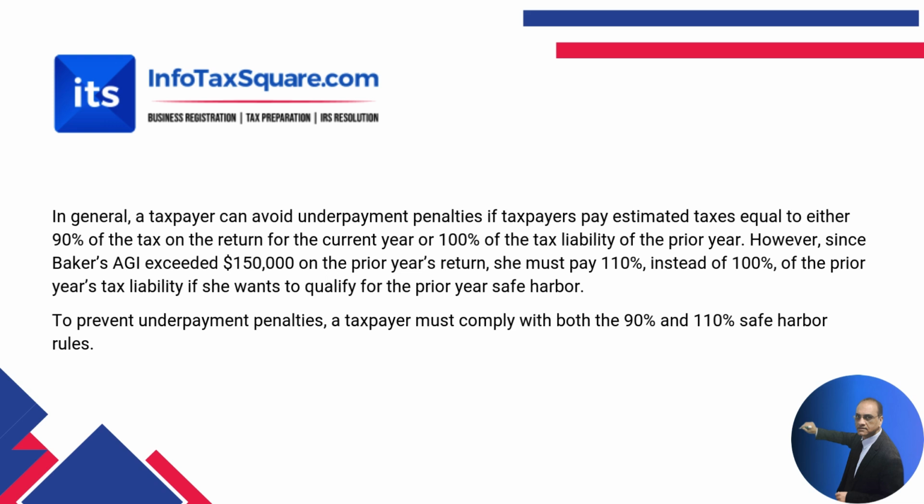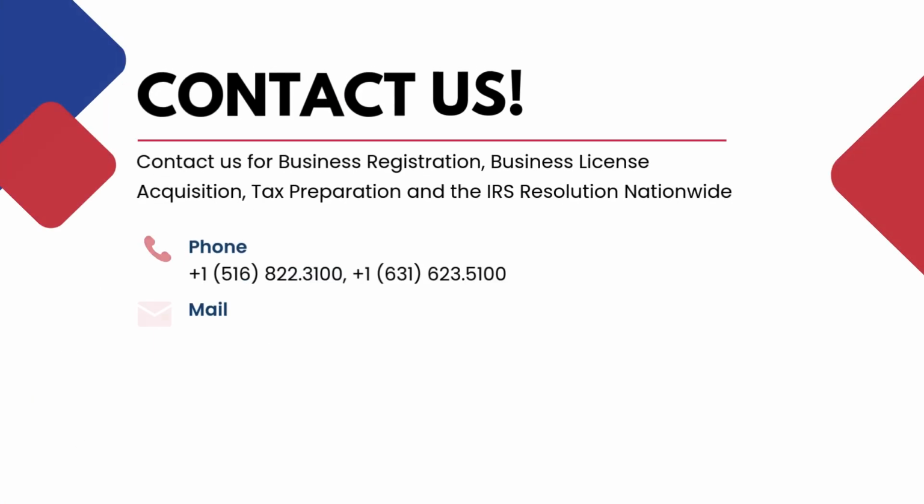Let me just explain quickly, or summarize it quickly. What are these three safe harbor rules? The 90% rule is used based on the current year liability. The 100% safe harbor rule is used based on the previous year liability, whereas the 110% safe harbor rule is applied based on the prior year liability, but only if the AGI exceeded $150,000.